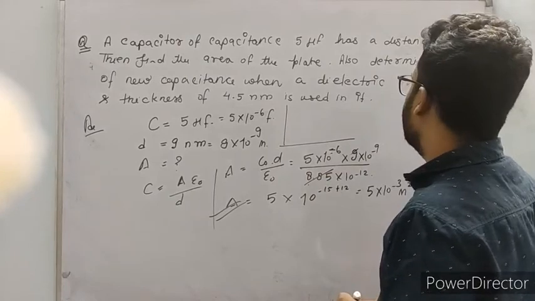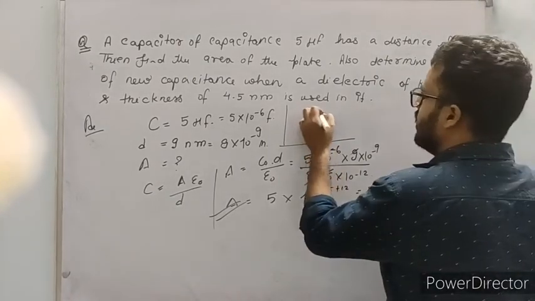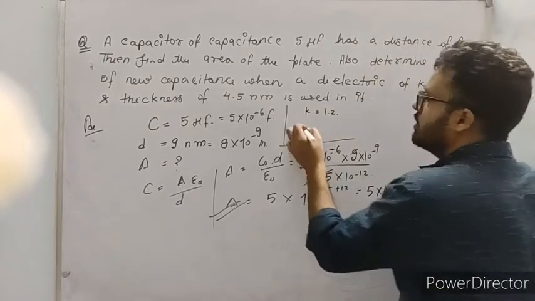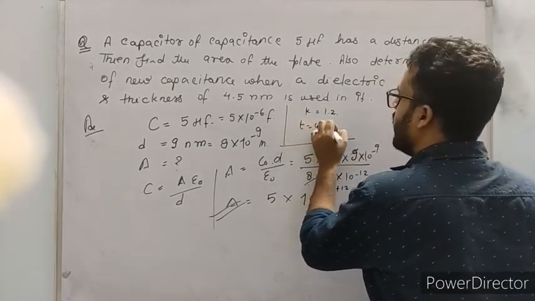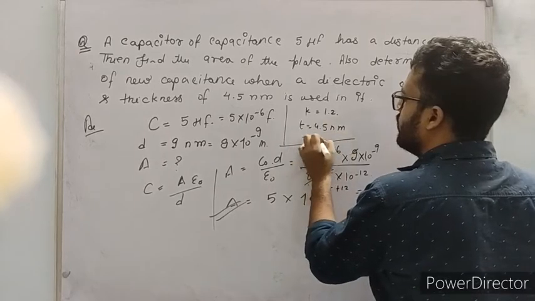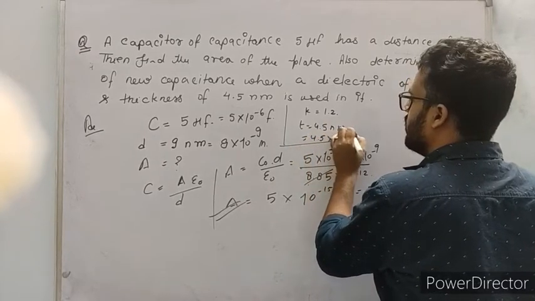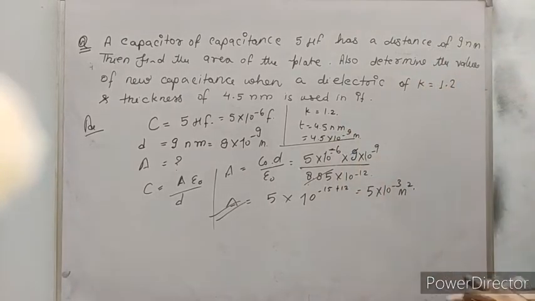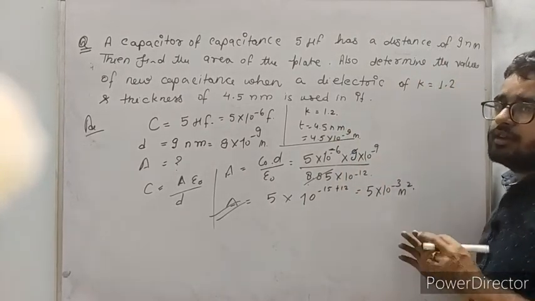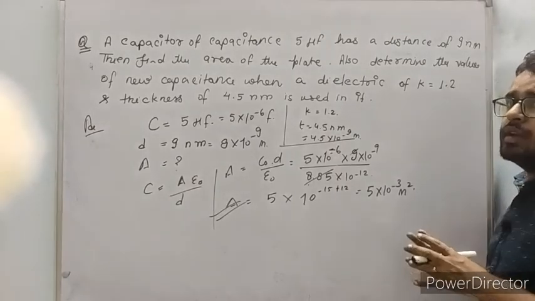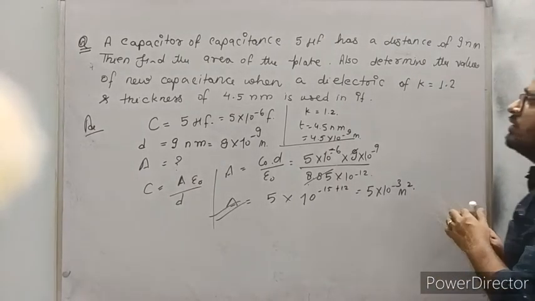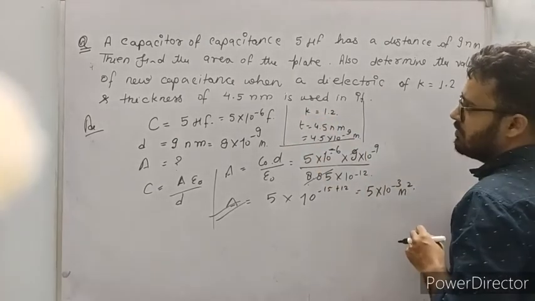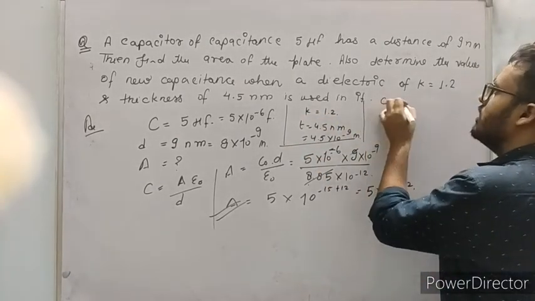The next part says the dielectric constant K 1.2 is used and the thickness is given exactly half, 4.5 nanometer. That means 4.5 into 10 to the power minus 9 meter. And as you know, k is a dimensionless and unitless quantity, so it has no unit. Now these two things have also been given to us. So what is the value of c?